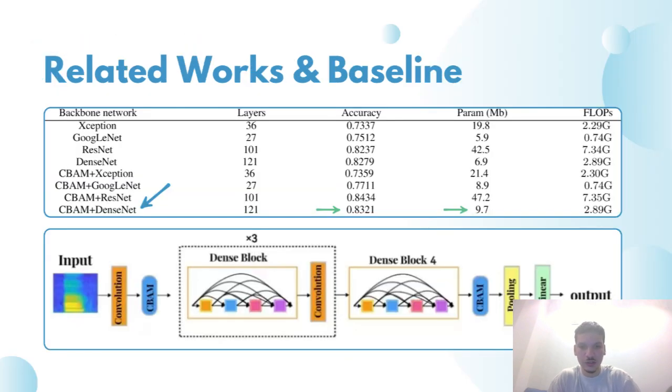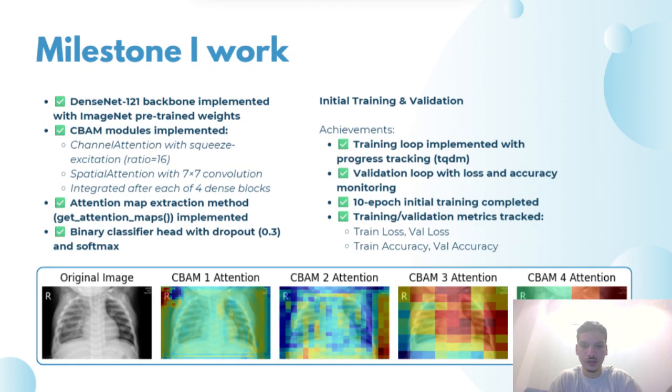The baseline model that we selected for this job is the DenseNet 121 integrated with the CBAM module, which is the convolutional block attention module. We chose this specifically because DenseNet is quite parameter efficient, as we can see in this comparison with the other models from the literature. These are the state of the art models. We began by implementing this backbone, on which we're going to build up. We implemented this backbone in milestone one as well as the training loop, and we got our initial results.